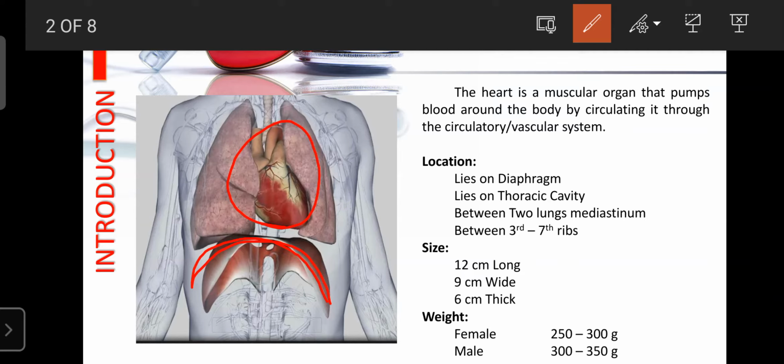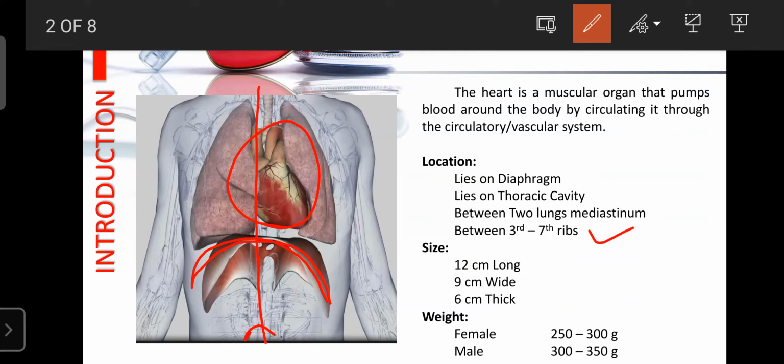Whenever the body is divided into two parts, the exact center part is known as the mediastinum. Near the mediastinum, between the two lungs, is the exact location of our heart. More exactly, the location is between the third and seventh ribs. Our chest is made up of 12 pairs of ribs.